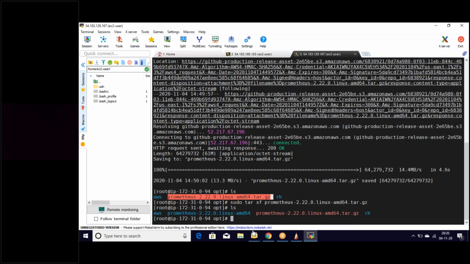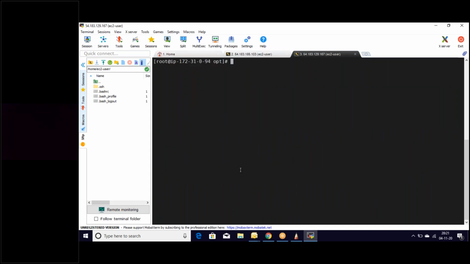We see the files as usual. We are seeing the name of Prometheus with its respective version. So let's rename that one using the mv command. Let's clear this and list the files. We know how to rename that file. We simply need to use the mv command with sudo.